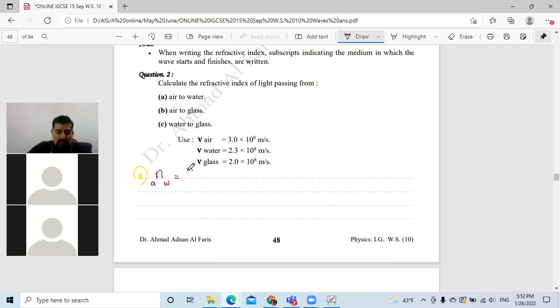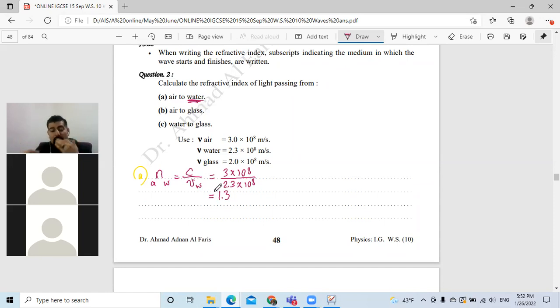That means I will do c of air over v of water. c is the speed of light in air or vacuum, which is 3 times 10 to the power of 8, divided by v in water, which is 2.3 times 10 to the power of 8. Using the calculator, 3 divided by 2.3, the answer is 1.3. This is the refractive index for the water, or for the light traveling from air into water.